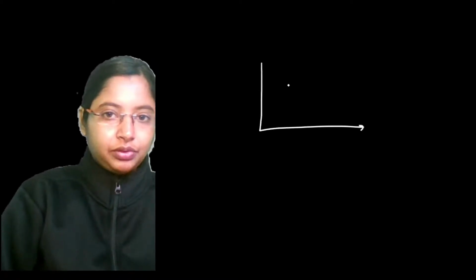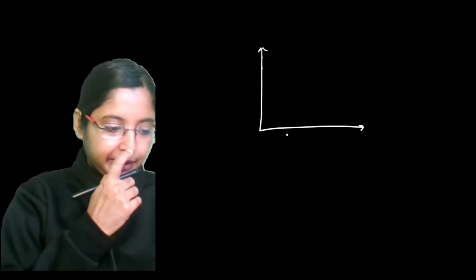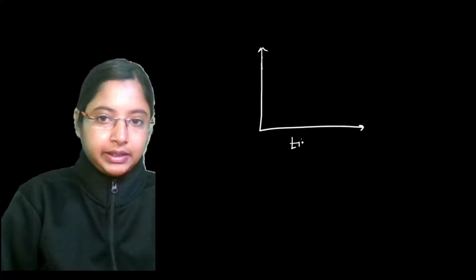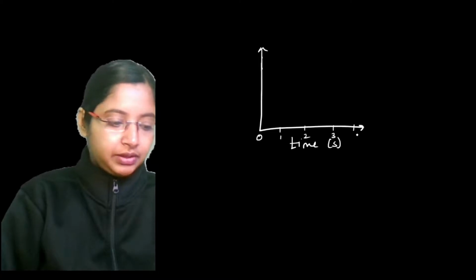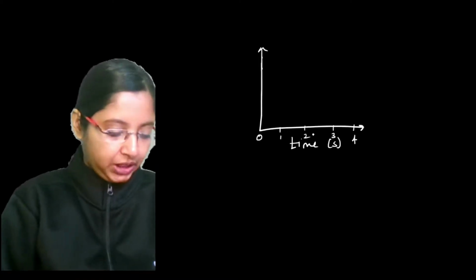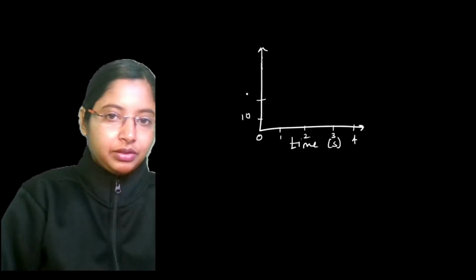Let's say you have two objects, so let's consider two graphs. This side is time in seconds, going as 0, 1 second, 2 seconds, 3 seconds, and 4 seconds, for example. And let's say the displacement is around 10, 20, 30, and 40.